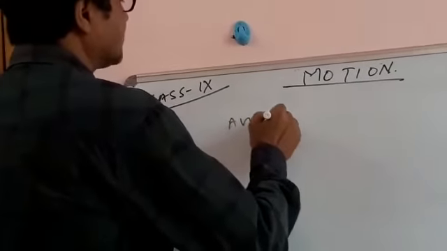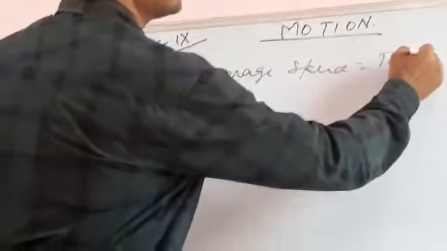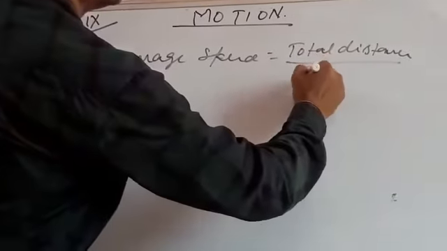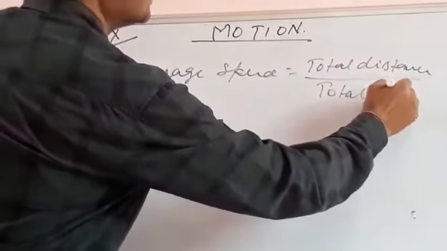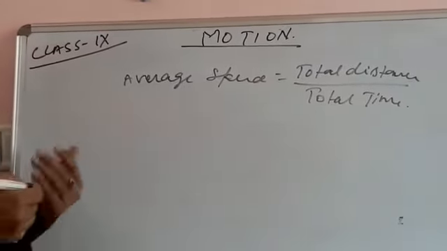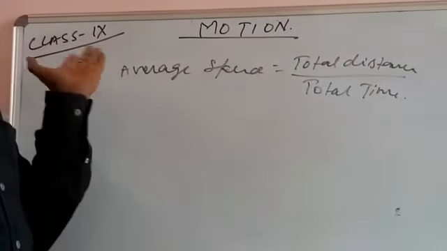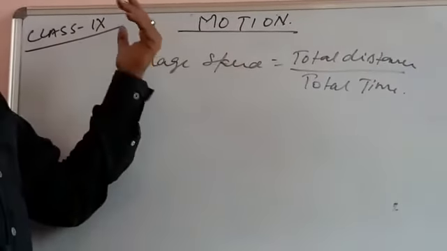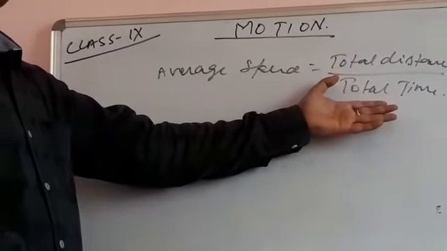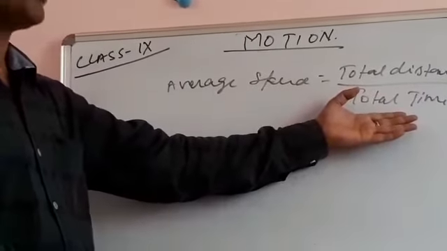The formula is: average speed is equal to total distance upon total time. Whatever the total distance traveled by the object and the total time taken by the object, divide one by the other, and that is simply the average speed.